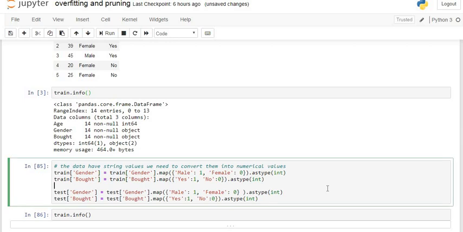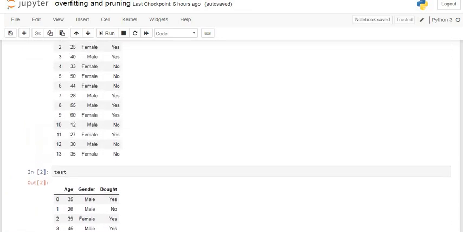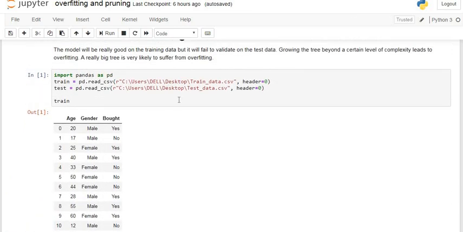Okay, now we convert these two categorical variables into numerical variables as 0 and 1. First, we convert gender into 1 and 0: 1 for male and 0 for female, and its type is integer. Again we do the same thing for bout. When there is yes, we assign it as 1, and when there is no, we assign it as 0. We do the same thing for the testing dataset. Here we take separate training and testing datasets. You can see here I import two files. One is the train dataset, another is the test dataset.